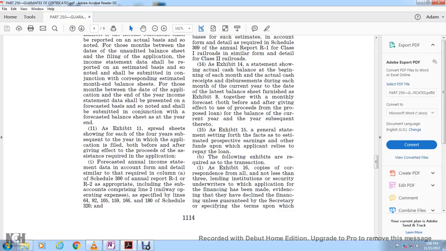As Exhibit 11, a spreadsheet showing, for each of the 4 years subsequent to the year in which the application is filed, before and after giving effect to the proceeding, the data required for the application.